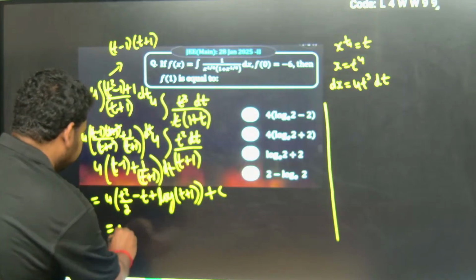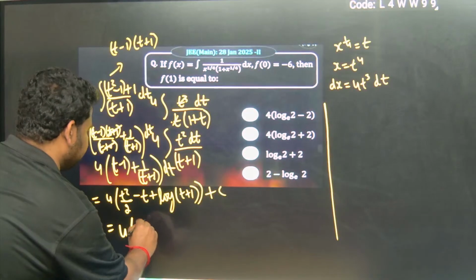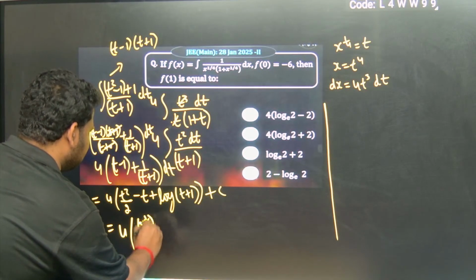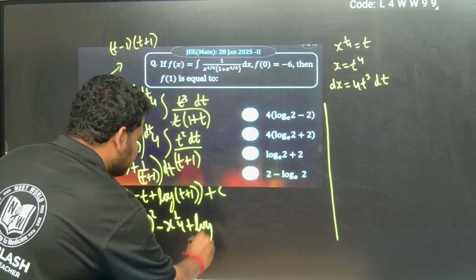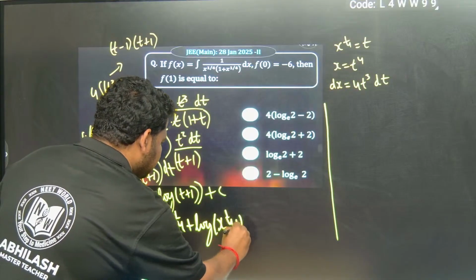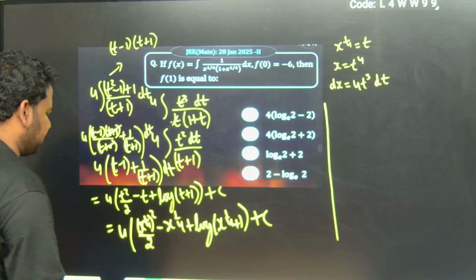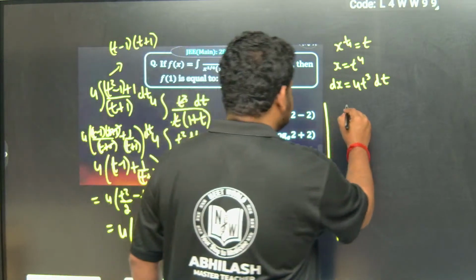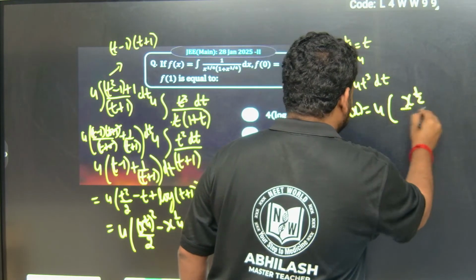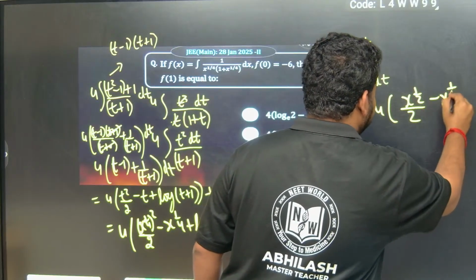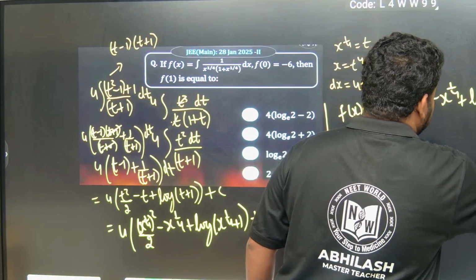This becomes 4 into x to the power of 1 by 4 to the whole square. X to the power of 1 by 4 to the whole square will become x to the power of 1 by 2, by 2, minus x to the power of 1 by 4, plus log of x to the power of 1 by 4 plus 1, plus c. Okay, this is what we got, f of x. So 4 times f of x will become equal to 4 times x to the power of 1 by 2 by 2 minus x to the power of 1 by 4, plus log of x to the power of 1 by 4 plus 1, plus c.